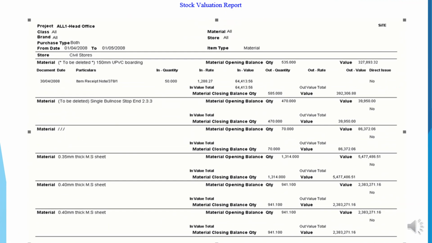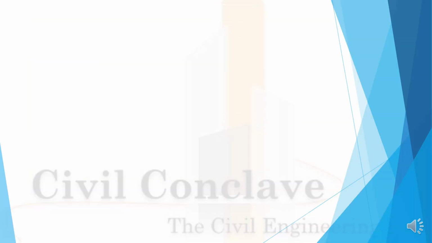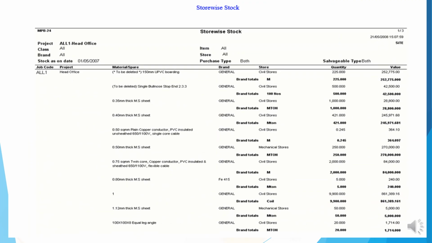So this is the method of the stock valuation report. The document date, the particulars, quantity, opening balance, usages, value, and all these things will be mentioned in the stock valuation report. Then store-wise stock. It will be like this: store, the material identification, category, available in store or not, what is the quantity available, what are the values.